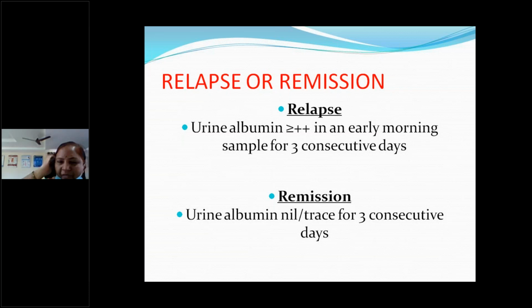Relapse means urine albumin more than 2 plus in the early morning samples of 3 consecutive days. Consecutively you have to do. Not today if you do, tomorrow and day after tomorrow also. Like that, 3 consecutive, not in between. Then it is called relapse. Remission means 3 consecutive days of urine albumin nil or traces. So the child is in remission. If it is relapse, 3 consecutive days more than 2 plus positive, and nil or traces for 3 consecutive days is a remission.